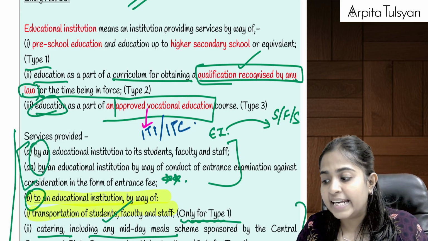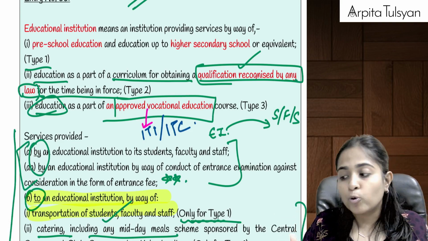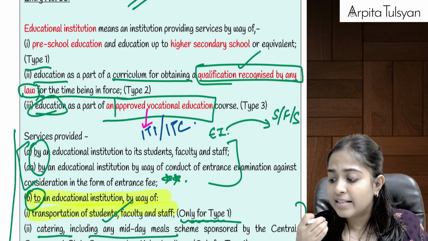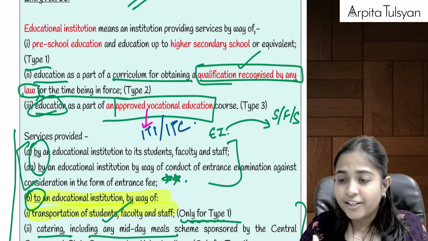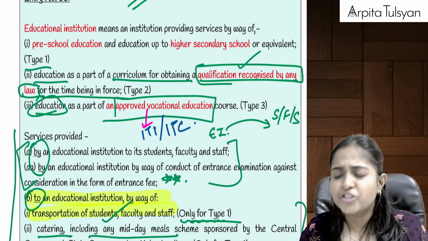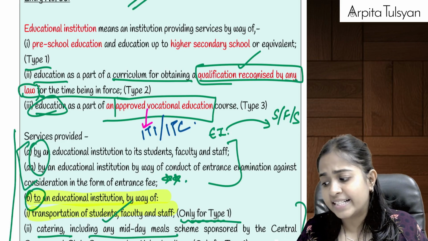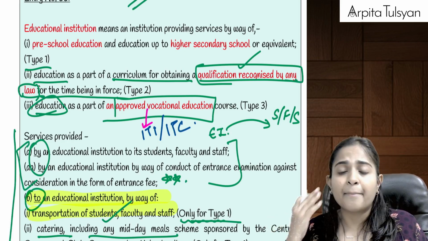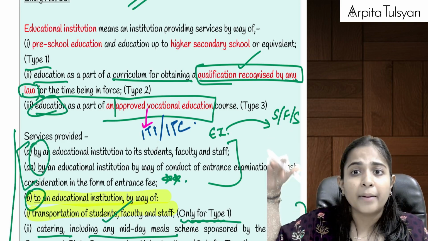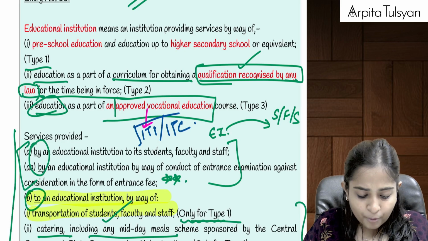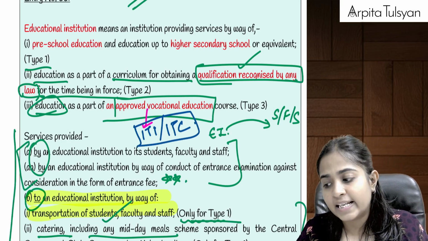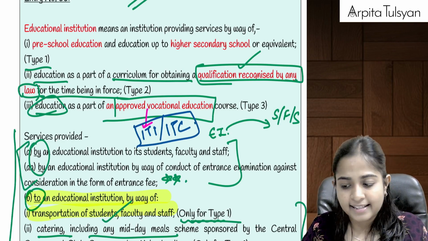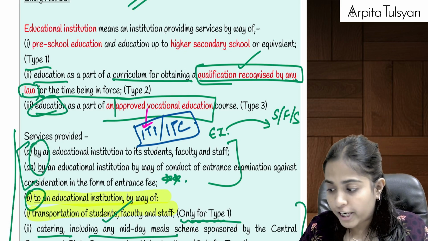If they are offering any courses in some designated trade, the designated trade can be anything relating to engineering or technology. Examples can be carpenter, tailor, plumber, mechanic, beautician, painter, etc. If an ITI or ITC is providing any course in designated trades, then it will be considered a vocational institution.